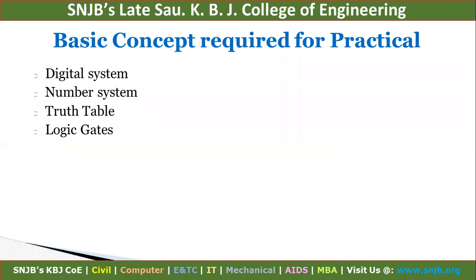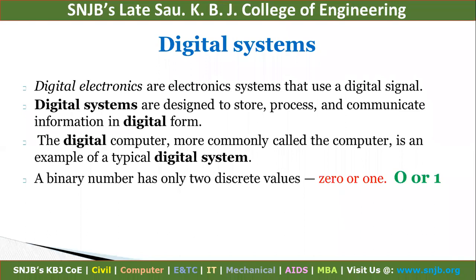Basic concepts: digital system, number system, truth table, and logic gates. So what is meant by digital system? Digital electronics are electronic systems that use digital signals. Okay. So digital systems are designed to store, process, and communicate information in digital form. So the digital computer, more commonly called the computer, is an example of a typical digital system. A binary number has two distinct values, 0 or 1.